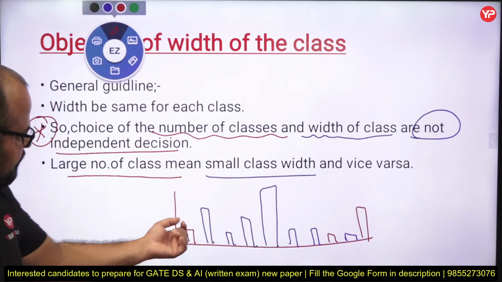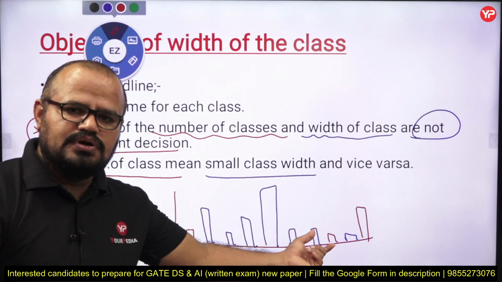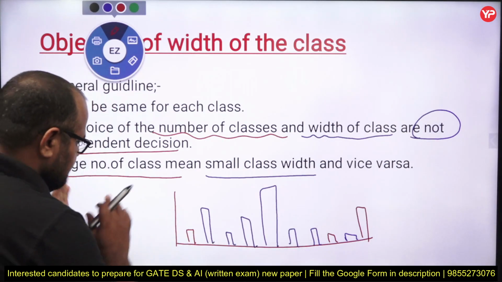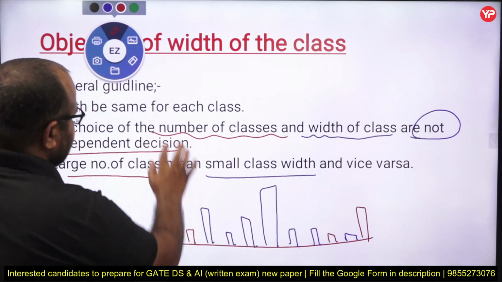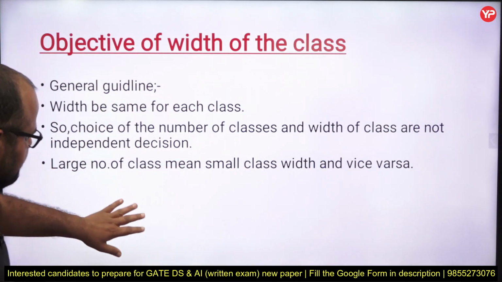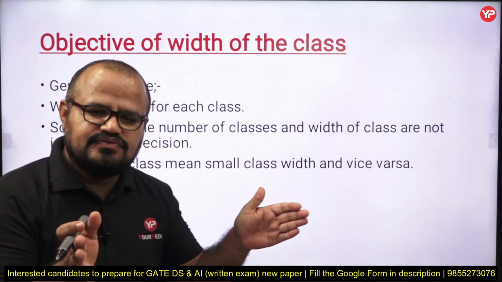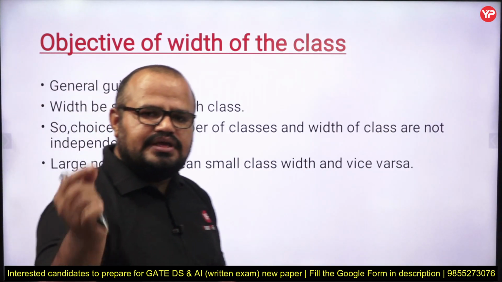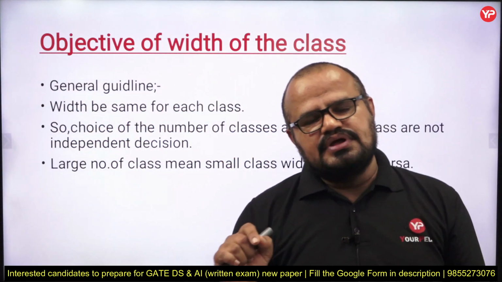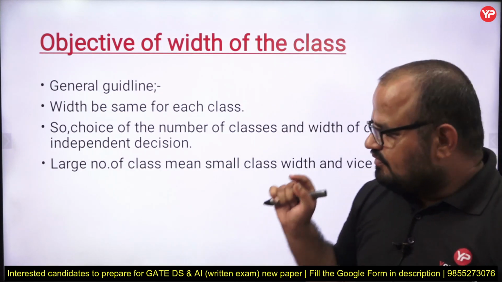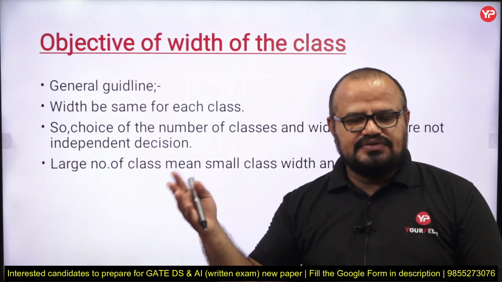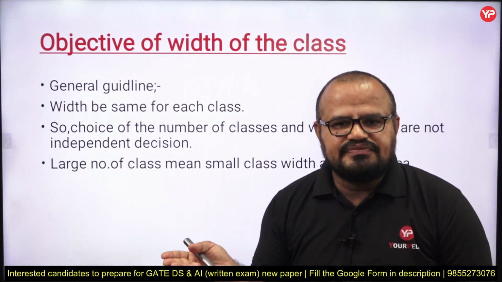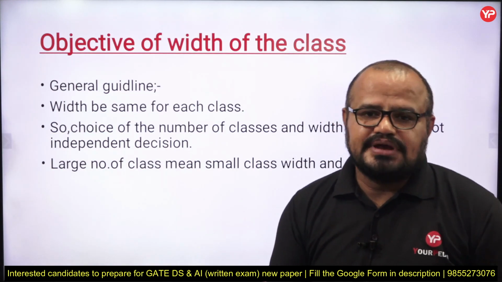It means the width of each class is so small. But if I take fewer classes, then my width is somewhat large. So we have to determine very carefully, in the case of quantitative variable data type, how many classes we are going to decide, and what is the width of my class.